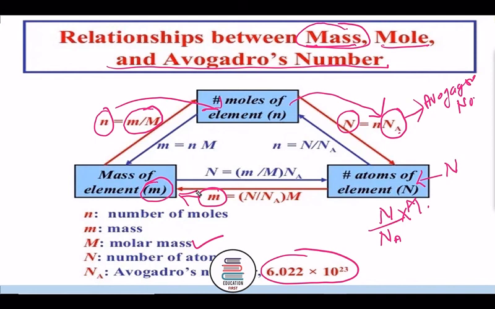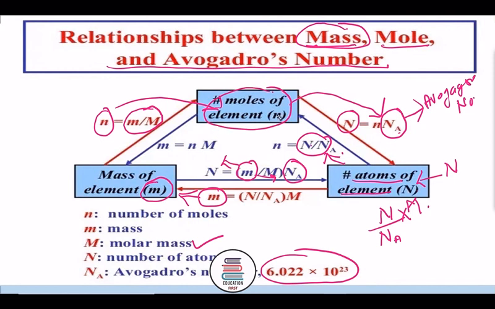mass of the element which is taken. In reverse order, when this mass is divided by molar mass and further multiplied by Avogadro number, we are getting the number of atoms of the element. When this number is further divided by Avogadro number, we are getting the number of moles of that element.